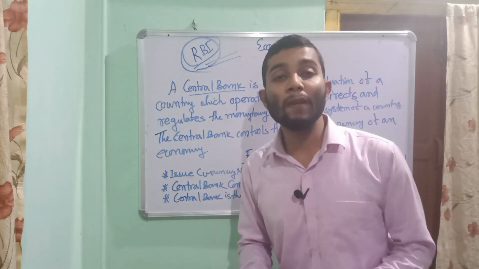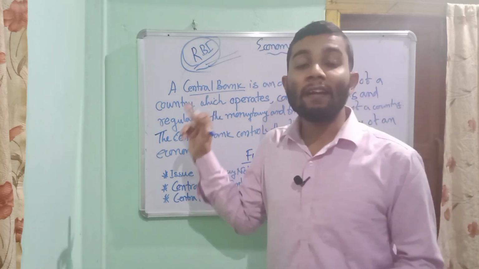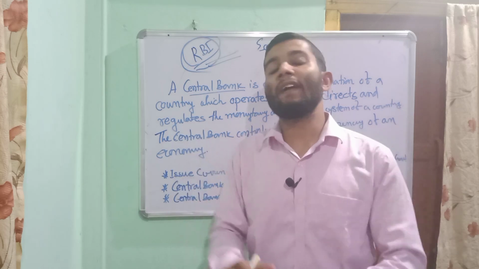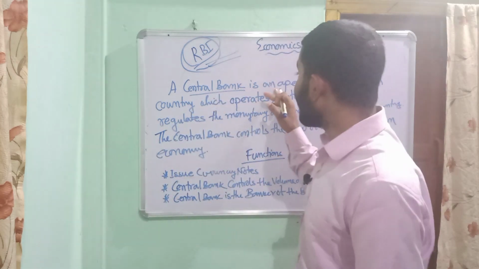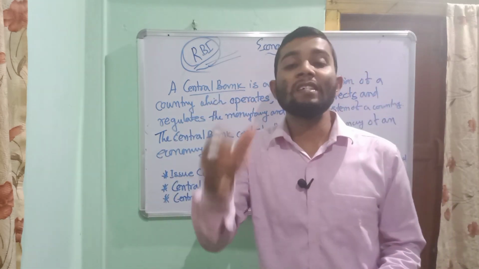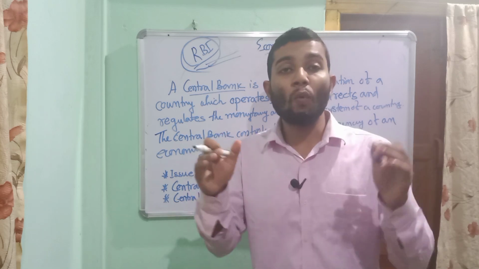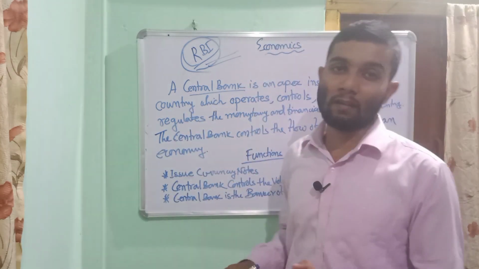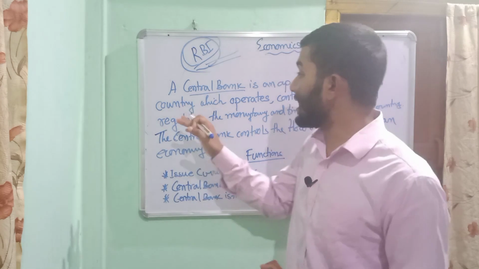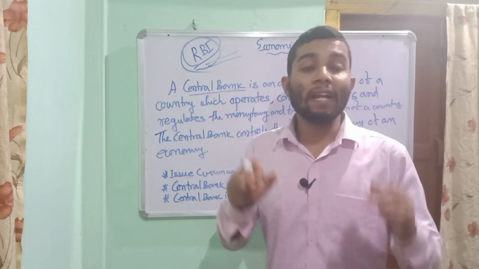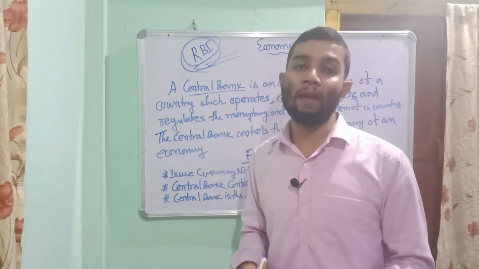Dear student, let me repeat once again. The central bank is an apex institution of a country. It controls all the commercial banks. All the commercial banks work under the guidelines of the central bank. They obey the guidelines and orders of the central bank. Central bank is the father of all the commercial banks.